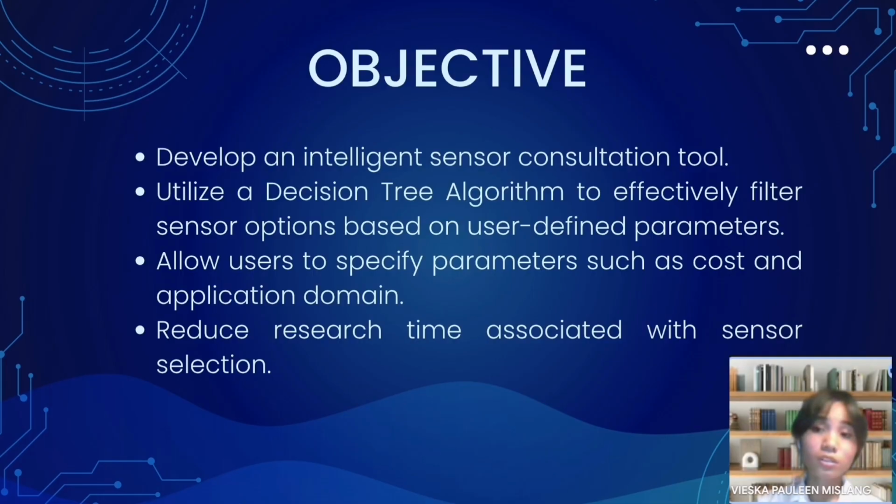This tool significantly benefits the mechanical engineering industry by helping professionals and students select the right sensors quickly and accurately. This tool reduces the time spent on research and comparison, allowing users to focus on their core design and development tasks. All in all, our project contributes to optimizing project planning and accelerating innovation in areas like automation, control system, and robotics. And this supports the advancement of technology and engineering solutions.